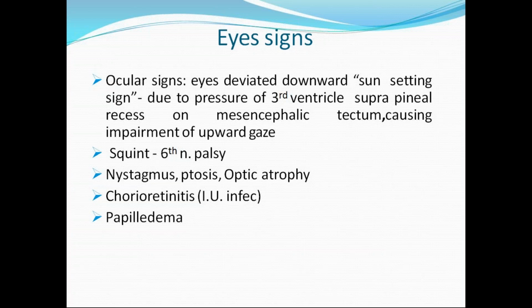Squint can be there. That is due to raised intracranial pressure causing sixth cranial nerve palsy. Other ocular signs are ptosis and optic atrophy. And in any intrauterine infections like cytomegalovirus, we can see chorioretinitis. And papilledema can be appreciated because of raised intracranial pressure.